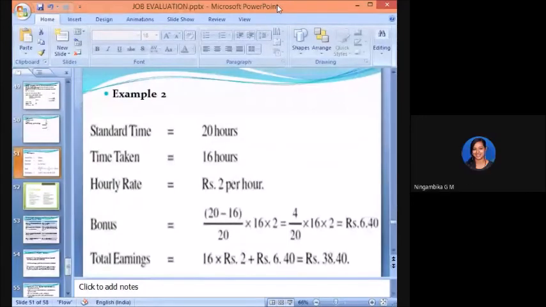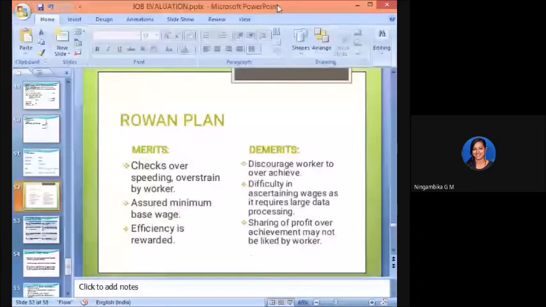Now we will understand what are the merits and demerits of Rowan plan. So what is the main merit of Rowan plan? It checks over-speeding and overstrain by the worker, whether the speed is more or not, whether the person is able to do the work or not. So that can be checked in Rowan.